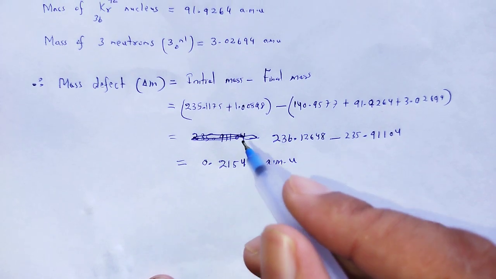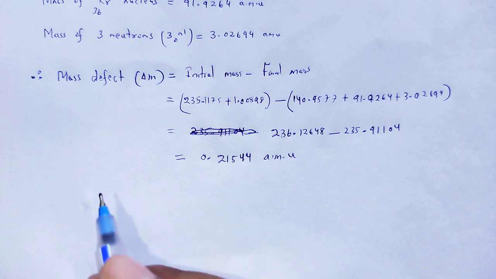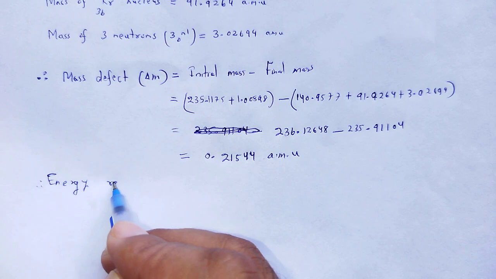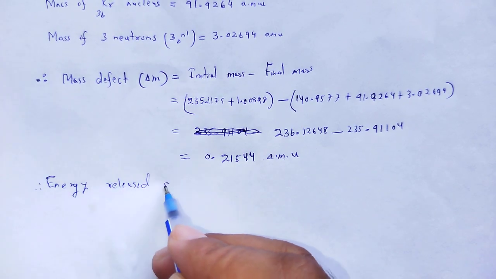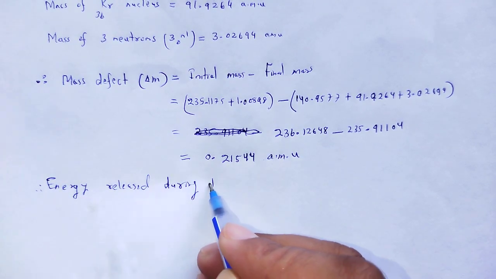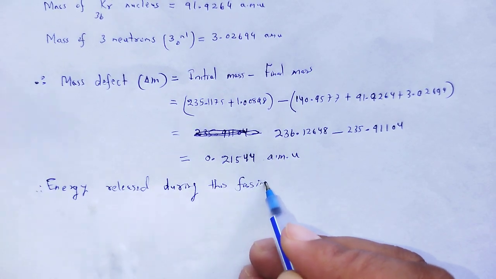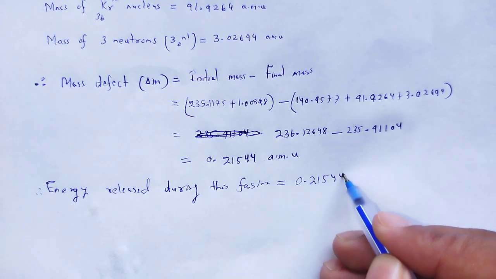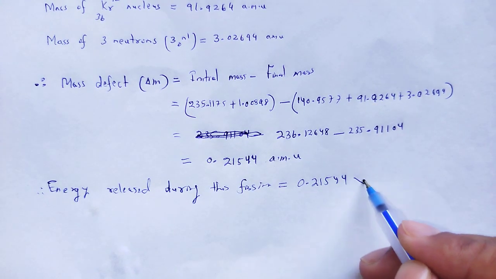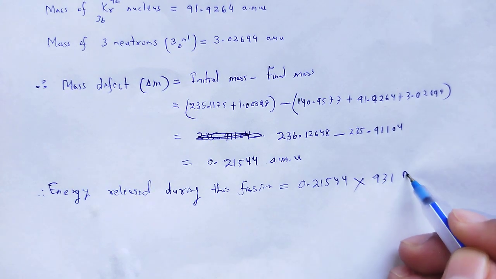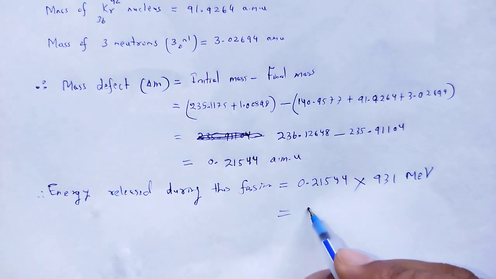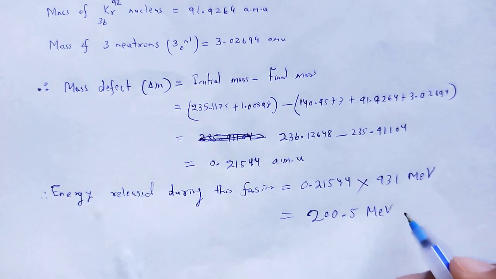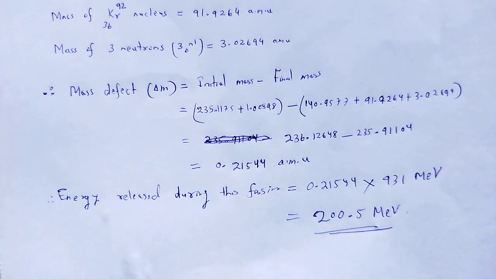Let me calculate the energy released during the process. Therefore, energy released during this fission is 0.21544 into 931 mega electron volt, which results in 200.5 mega electron volt, which is a huge energy.